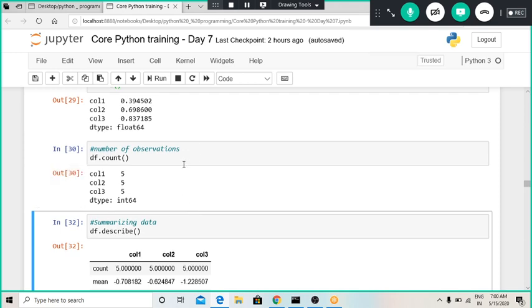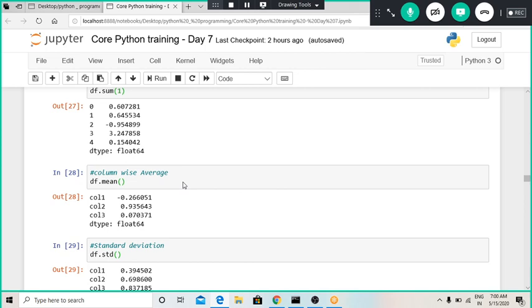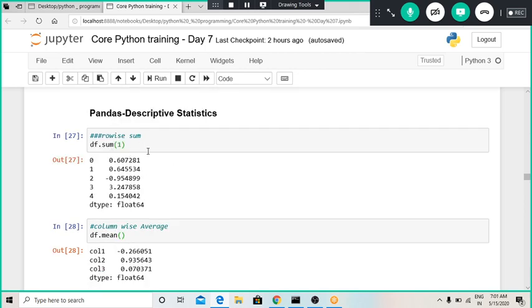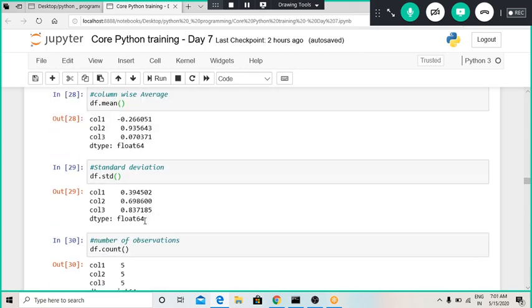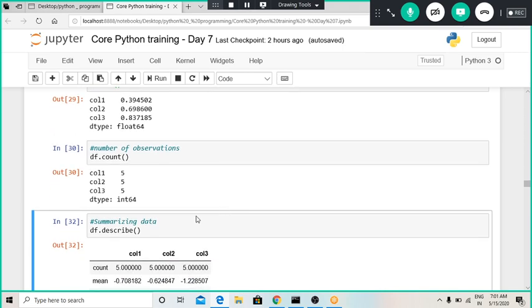This is how we can observe if there is any missing value present or not. Now, all these statistics we have calculated, the summation, mean, standard deviation, and count, can be calculated using a single command column-wise. For that we can use the df.describe function.